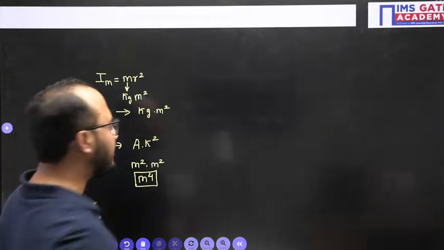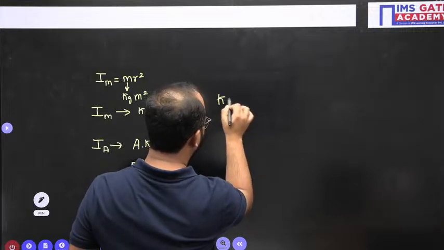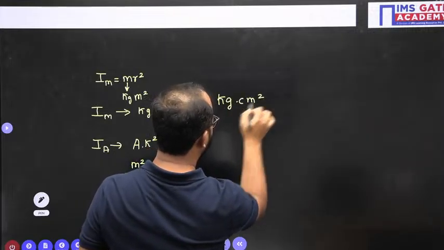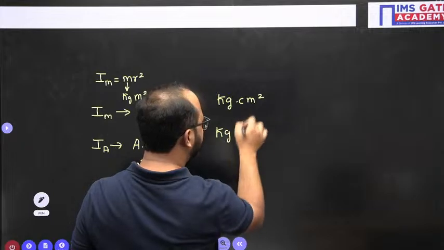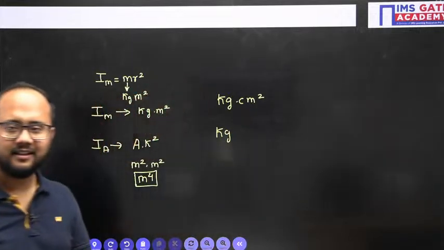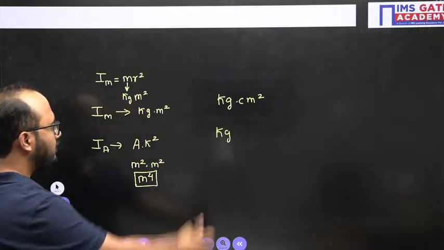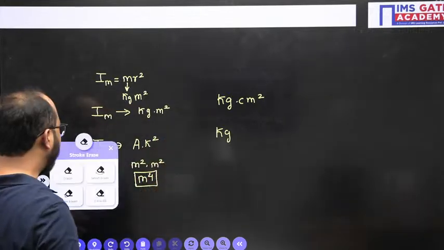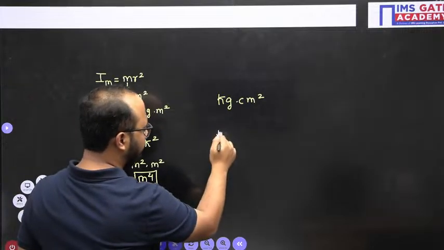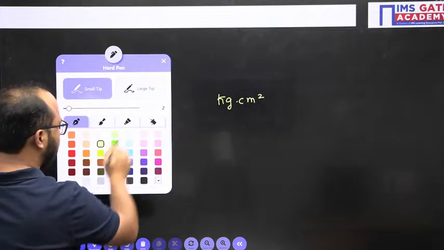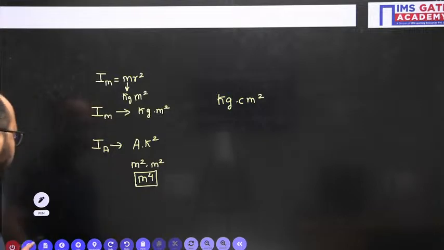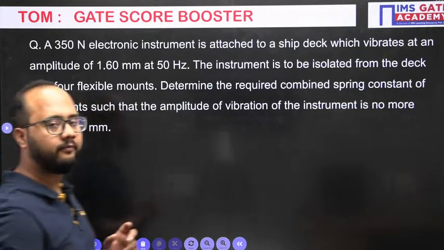So if it is given in kg centimeter square, you need to convert your centimeter into meter. You got it? Okay, great. So you need to convert centimeter into meter only. Okay, now see next this problem.